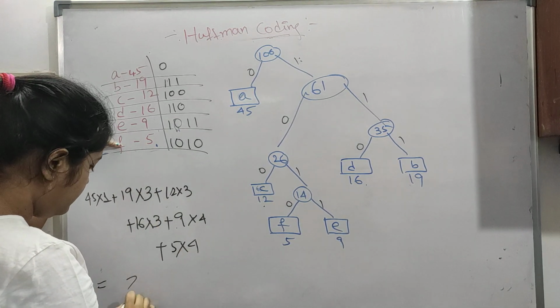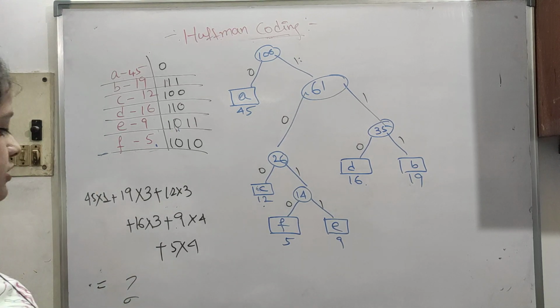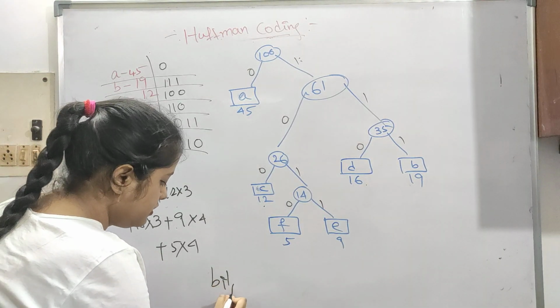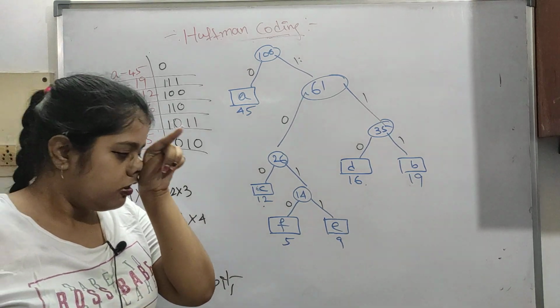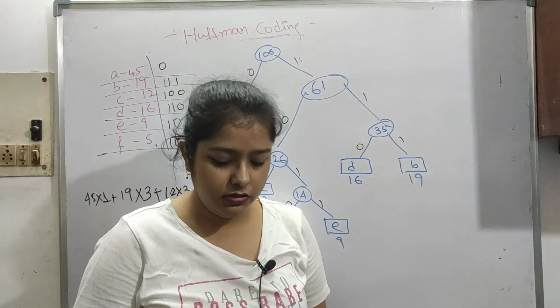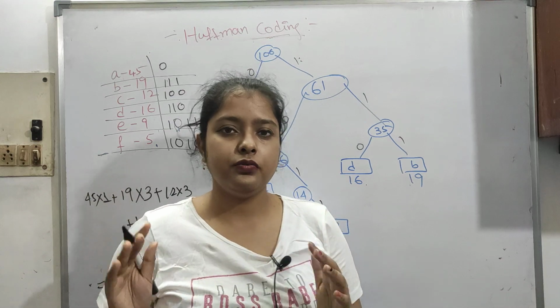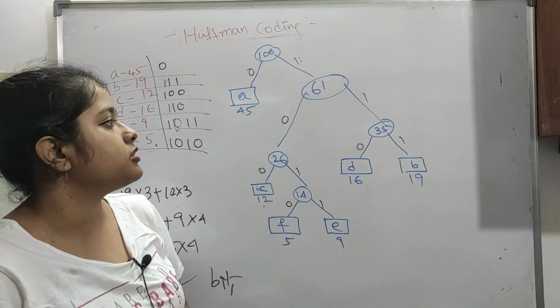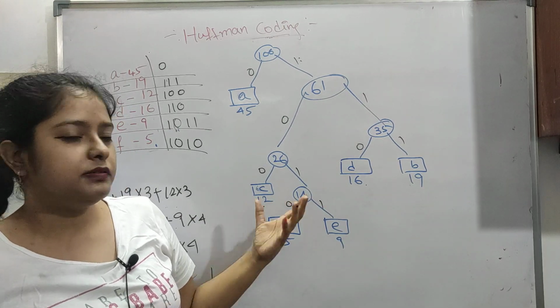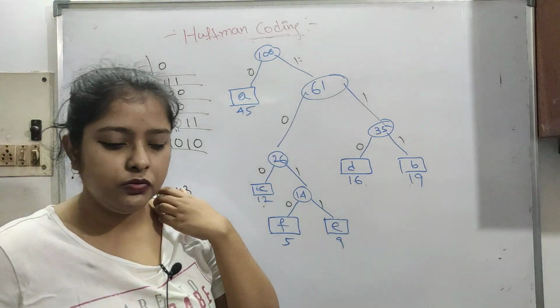Whatever it is, that will be our answer, the total bits taken. Just use a calculator and you will get the answer here. I hope you have understood this question. We are making a tree-like structure, then we are getting the codes. Only this kind of question with probabilities is asked, so we will do all types of questions.